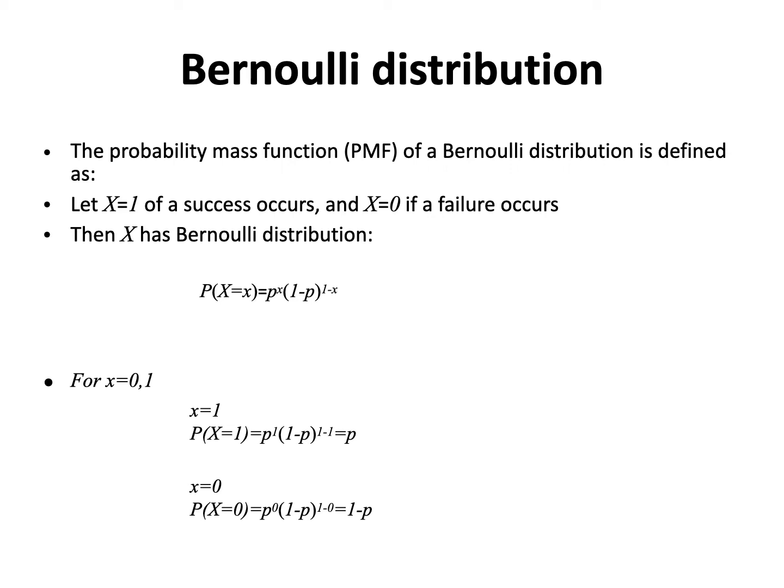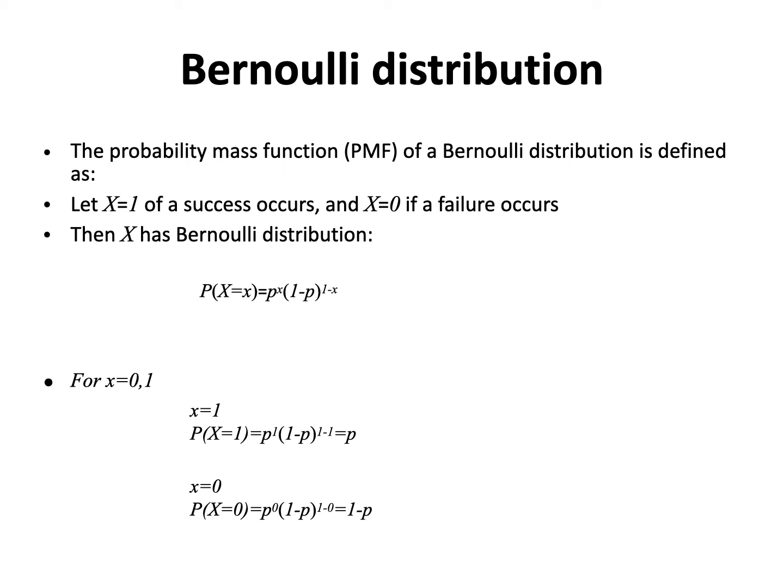If we write this out for the individual values, the probability that the random variable x takes value 1 is P(X=1) equal to p to the power 1 times 1 minus p to the power 1 minus 1, which results in only p.